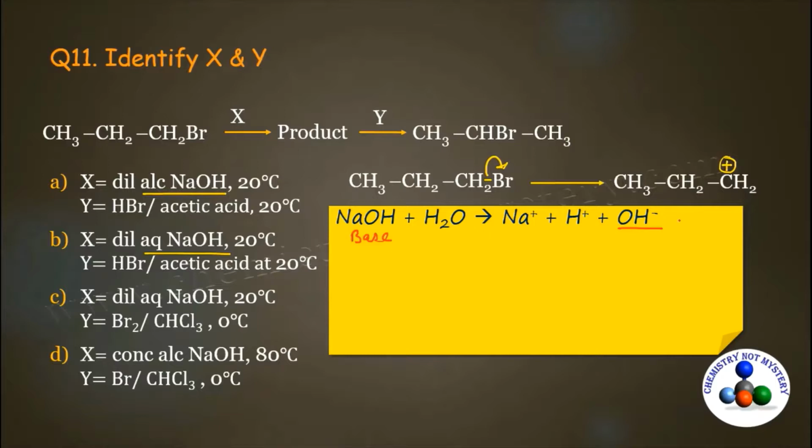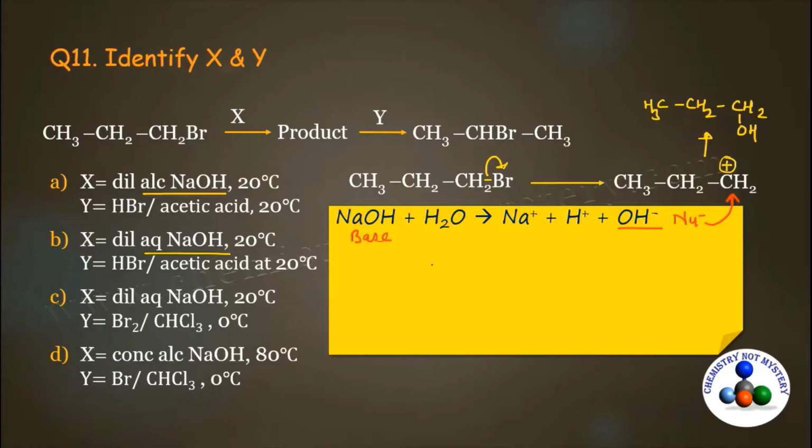This OH minus ion acts as a nucleophile. So when this nucleophile attacks this carbocation, you will get CH3, CH2, CH2OH, and from this alcohol we cannot get our desired product.